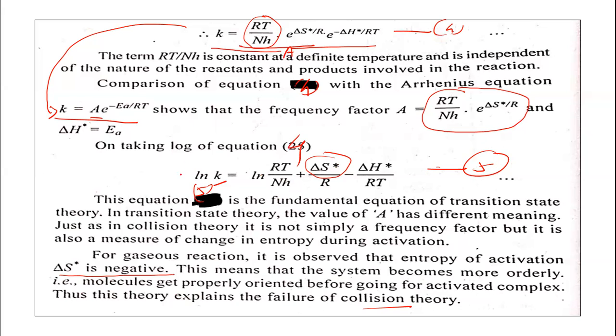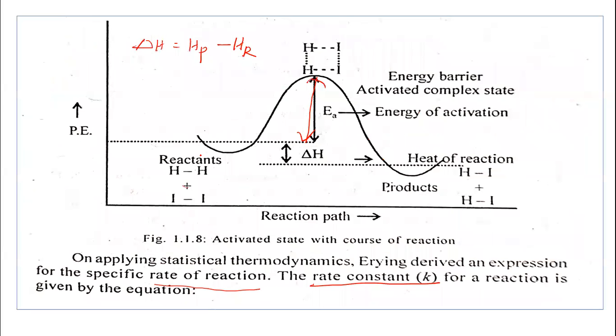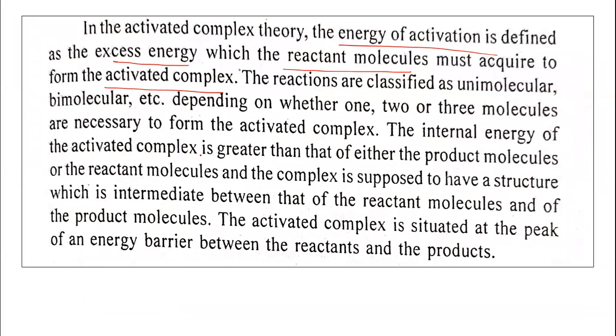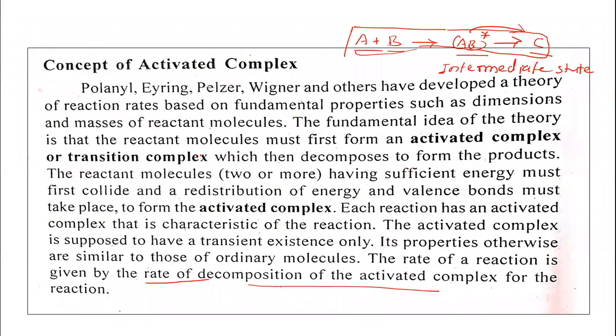So in this way, we can obtain the rate constant k from this equation. Let us once again repeat the concept of activated complex theory. When the reactant molecules come towards each other to react, there is a formation of the activated complex. For this purpose, a minimum excess of energy must be supplied to the reactant molecules.